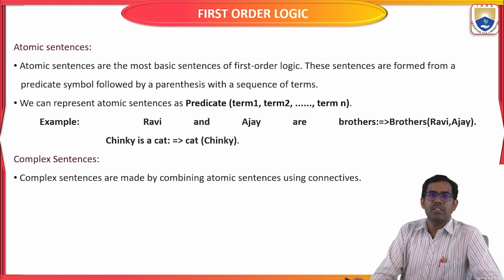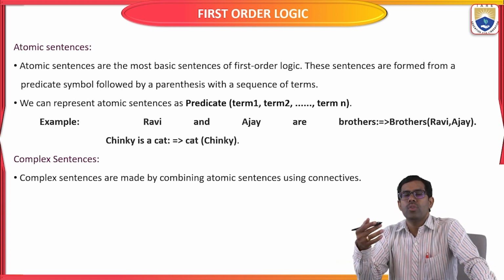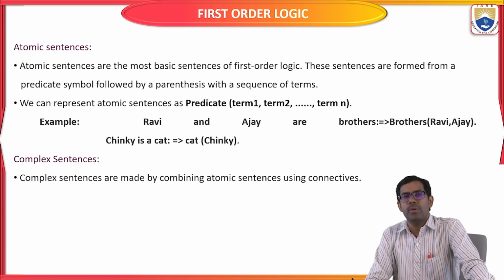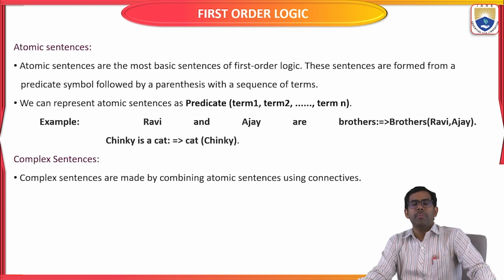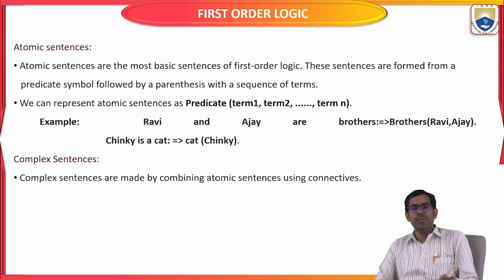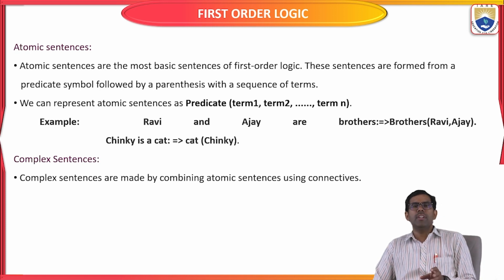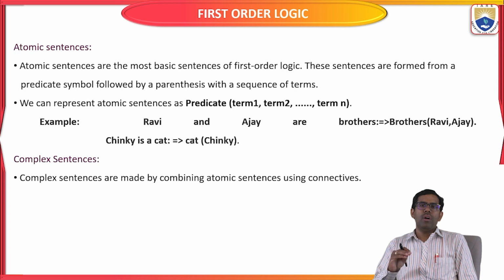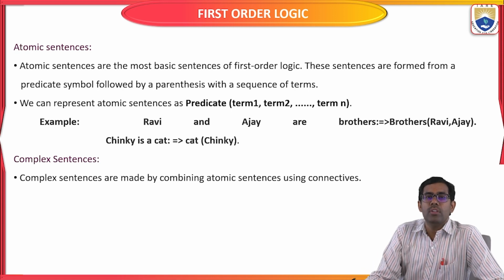I already gave some examples. For "X is a girl", which one is the subject and which one is the predicate, and how we write it in first order logic, I gave that example too. Just go through that if you have any doubt. So atomic sentences are the simple sentences we represent in first order logic in artificial intelligence. In the next class, I will give different examples of how to write first order logic for a given sentence using different connectives and different quantifiers.